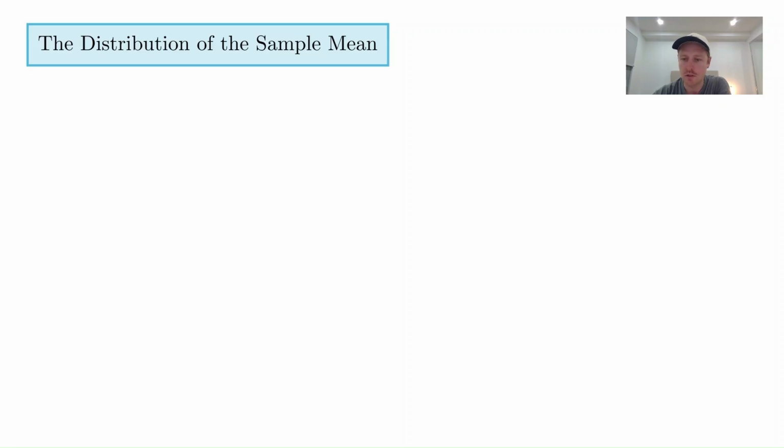All right, so we're going to look at the central limit theorem, which has to be one of the most crazy results from statistics. In order to do that, we need to understand a little bit about the distribution of the sample mean. Now, I'll be honest, 3Blue1Brown is an amazing YouTube channel, and they have explained the central limit theorem very well there, so I'll put a link to that below.